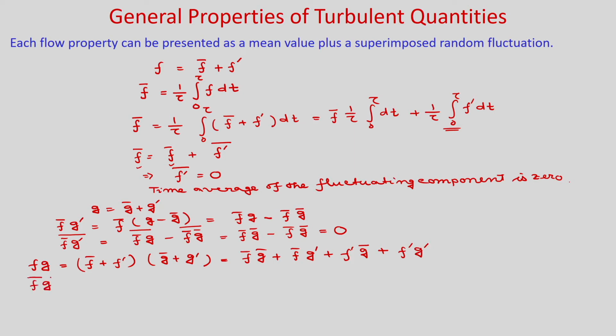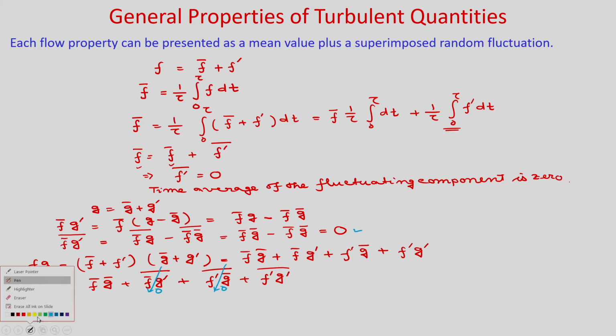This will give f bar g bar, plus f bar g prime bar, plus f prime bar g bar, plus f prime g prime bar. We have already shown that this is 0 and this is 0. So, you will get f g bar is equal to f bar g bar plus f prime g prime bar.